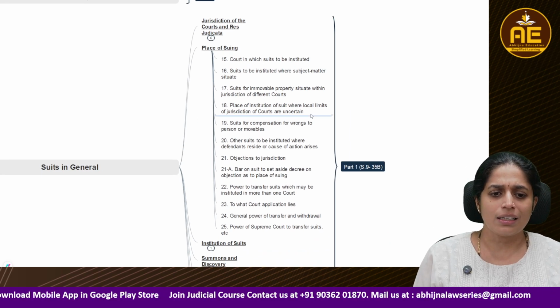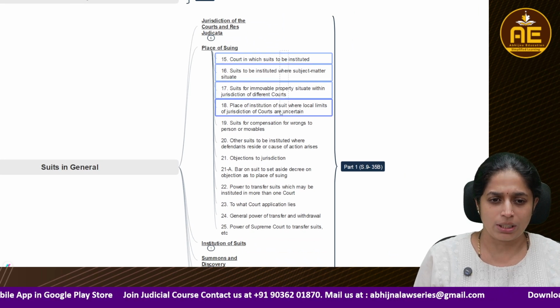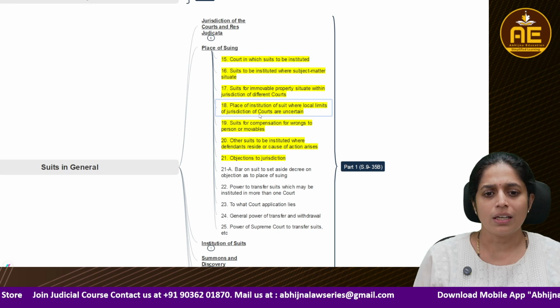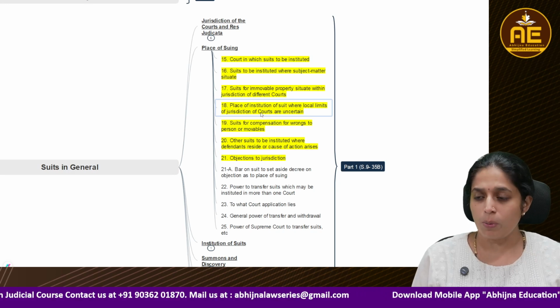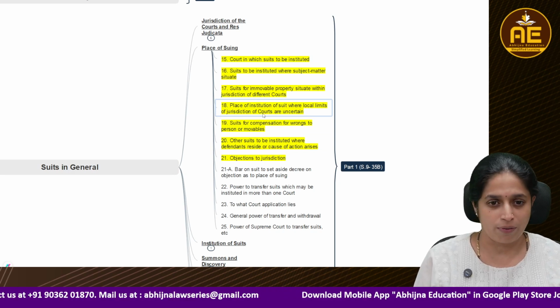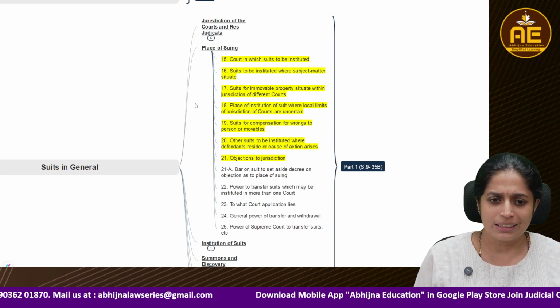Then regarding territorial jurisdiction, territorial, pecuniary, all these jurisdictions they state here. Okay, if it's immovable property, how should the suit be filed? If it is movable property, how should the suit be filed? So all these things are stated in these sections.